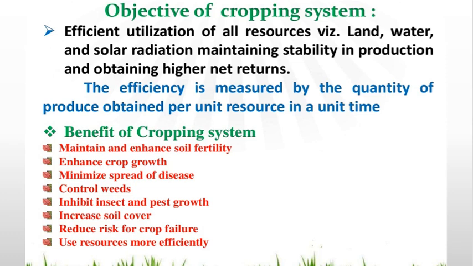Benefits of the cropping system: maintain and enhance the soil fertility, enhance the crop growth, minimize the spread of diseases, control weeds, inhibit the insect and pest growth, increase the soil cover, reduce the risk of crop failure, and use the resources more efficiently.